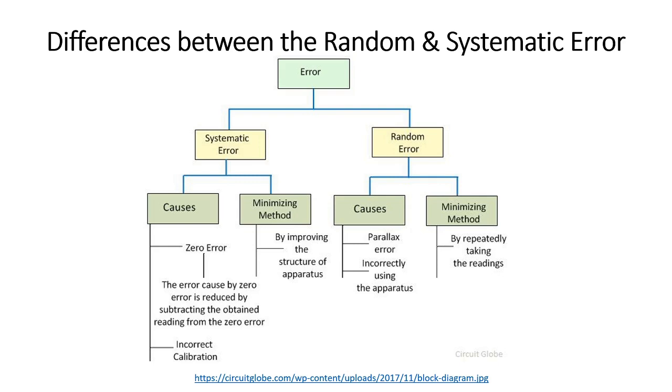Systematic error can be reduced by carefully designing the apparatus, whereas the random error is reduced by taking two or more readings of the same experiment. Random error is non-reproducible, whereas systematic error is reproducible because the defect is inbuilt with the apparatus.